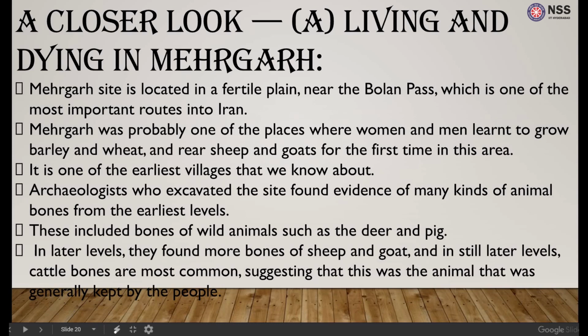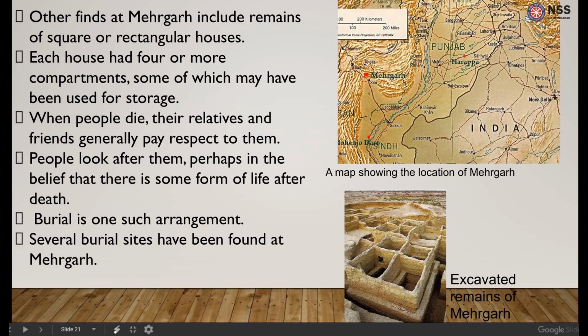It was one of the earliest villages that we know about, and we came to know about it through the archaeologists who found evidence of many different kinds of animal bones. These include wild animals such as the deer and the pig, and in later levels they found bones of sheep and goat. Further, they found cattle bones in large quantity, suggesting that this was the animal generally kept by the people.